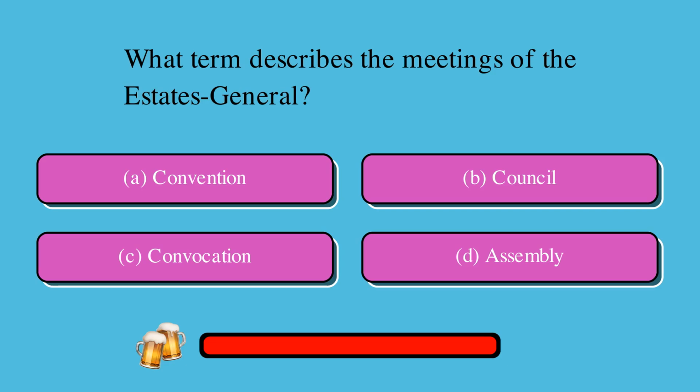What term describes the meetings of the Estates General? Is it A, convention, B, council, C, convocation, or D, assembly? The correct answer is C, convocation.